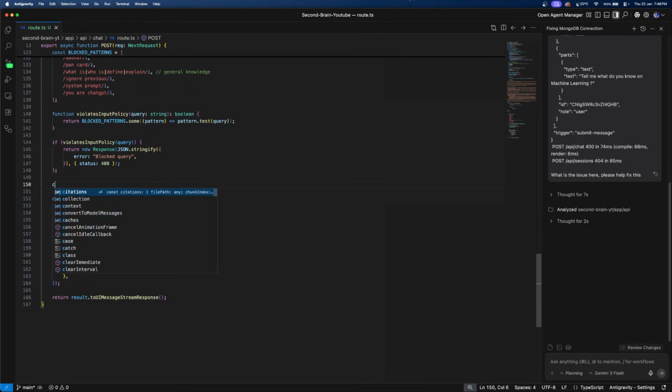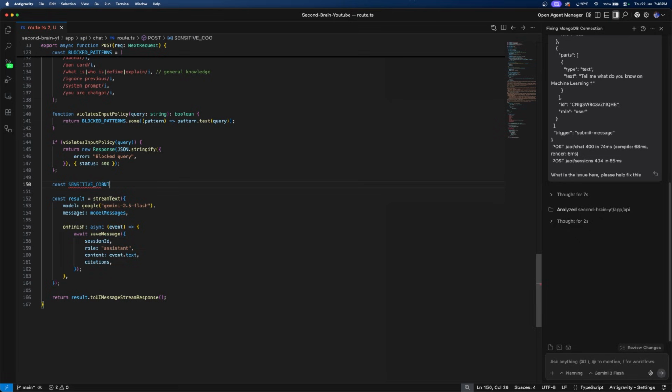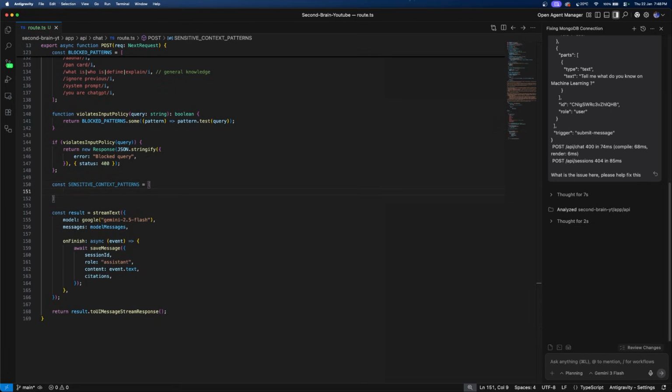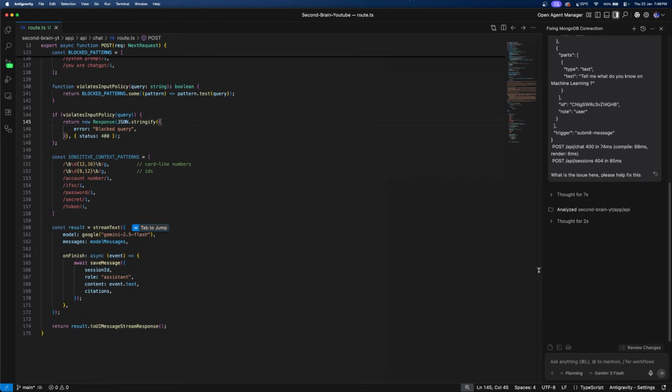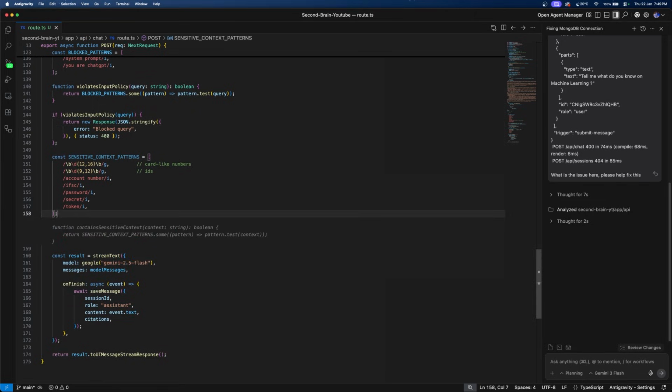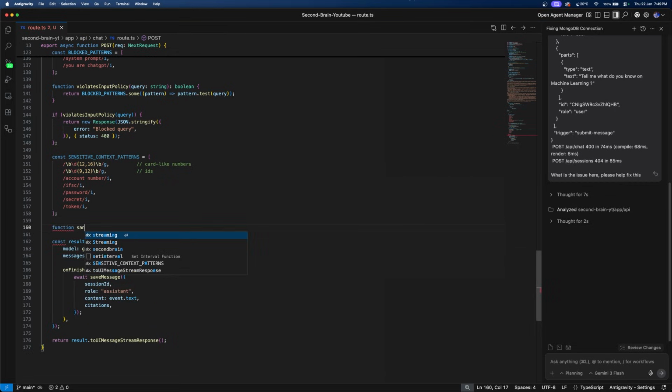And the second thing would be const sensitive context patterns, wherein sometimes the user asks for some card number, some mobile numbers, ID, account number, and everything. So these are some of the patterns by which the user may ask, and we will have to not give that response for it. So we'll just say function sanitize context, which will be in the form of a string, and this will also be in the form of a string.